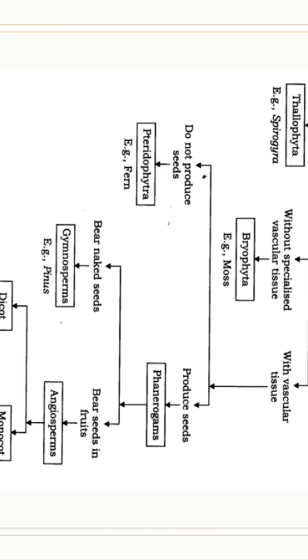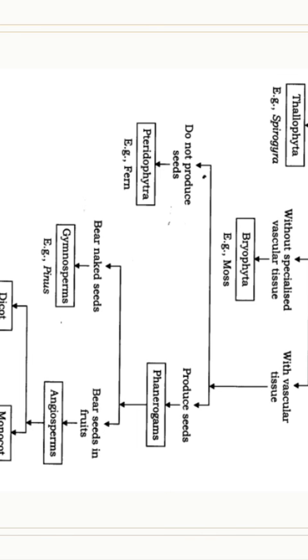Now what more is in Bryophyta? The male sex organ of Bryophyta is known as Antheridia, and the female sex organs are Archegonia. Remember, the name for the male is Antheridia and for the female, Archegonia. Examples of Bryophytes, in front of you, are written: moss. I can give more examples, that is Riccia, Funaria. Are there more examples? Just comment in the comment section so I can read it for you all and give you a like.